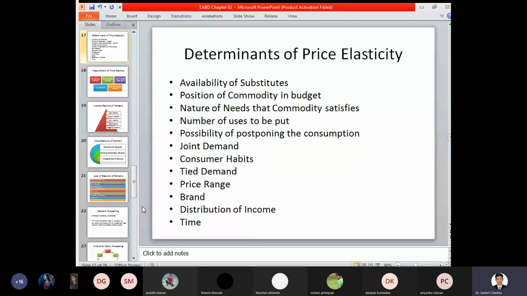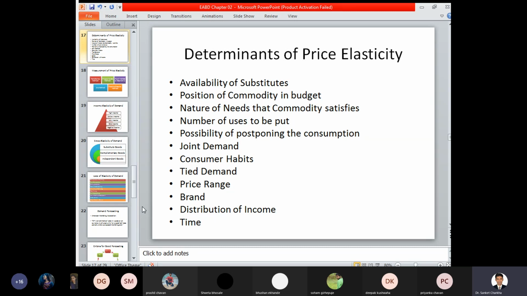Based on which considerations can the changes in the price elasticity be identified or calculated? First, availability of substitutes. If many substitutes are available for your particular product, then based on those, your price elasticity changes. A competitor may increase or decrease the price of the respective product, and based on that change in price, the demand for a particular product may change over a period of time.